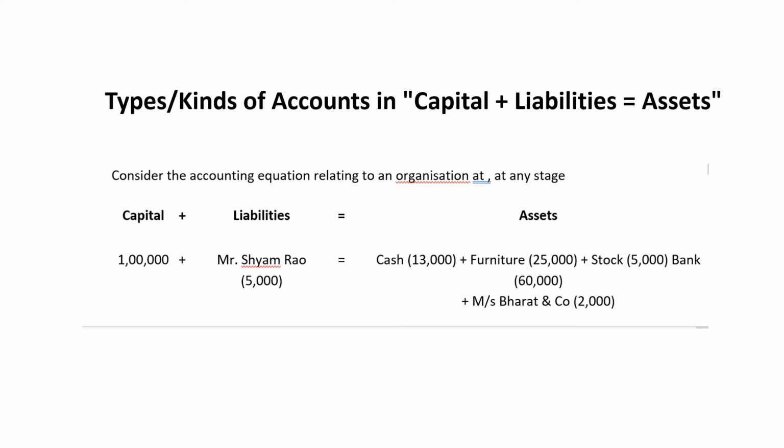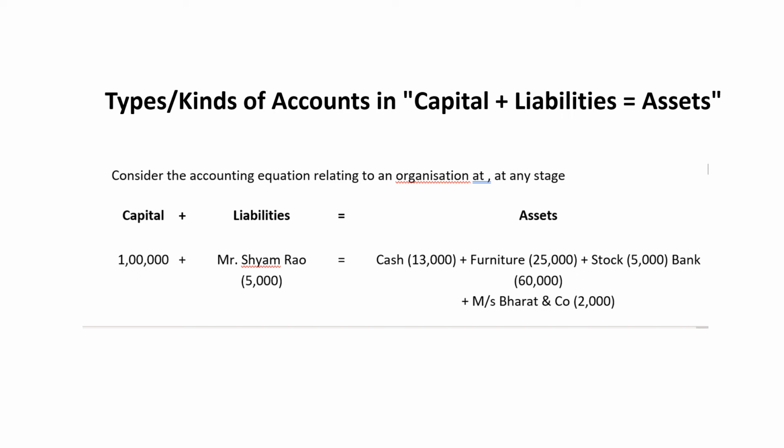So, types of accounts in the equation capital plus liability is equal to assets, we know. In the accounting equation, we see capital is on the left hand side plus liabilities is equal to assets. So capital is what? Capital is directly related to the owner's name, and the owner has invested money in this business. So this will be considered a personal account. If Mr. Shamrao, one of the examples I have taken to make you understand, is owed money, it means accounts payable. Accounts payable is also a personal account.